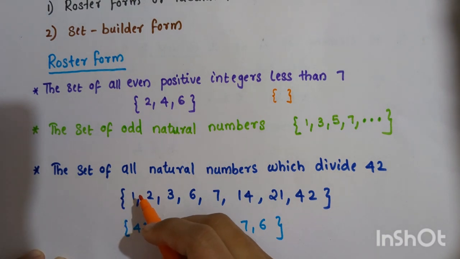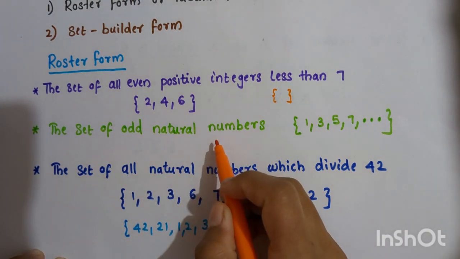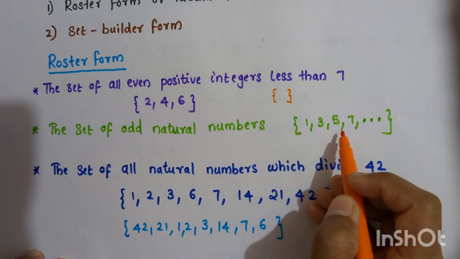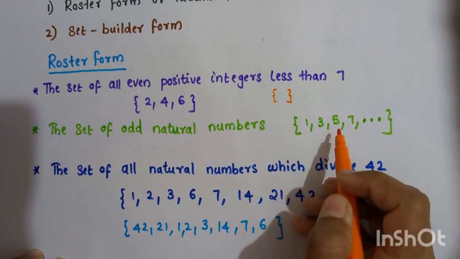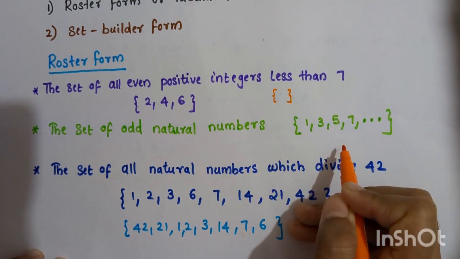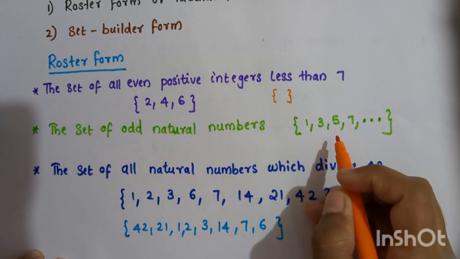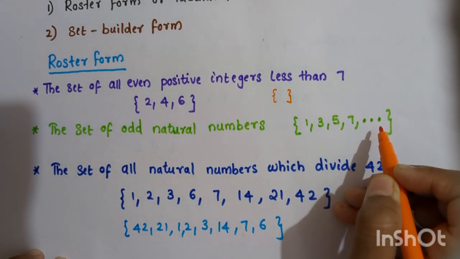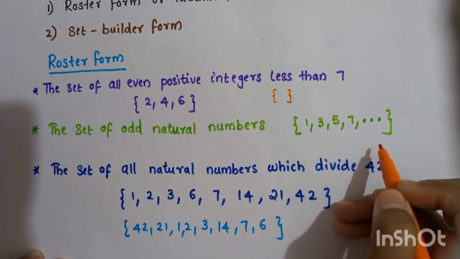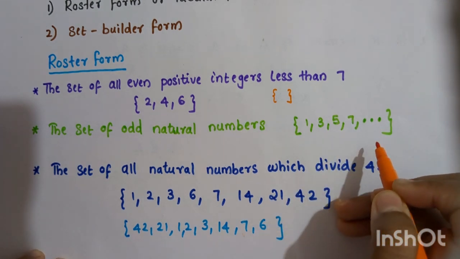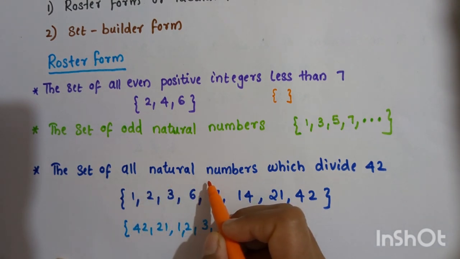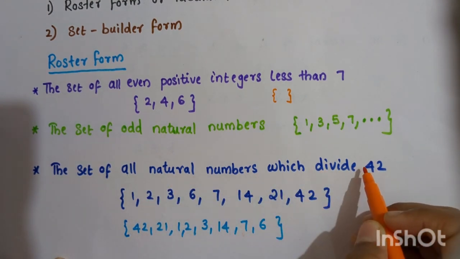Now the set of odd natural numbers is represented in roster form like this: 1, 3, 5, 7, all odd natural numbers. And here I have used three dots, because the list of odd natural numbers continues indefinitely. Now the set of all natural numbers which divide 42.